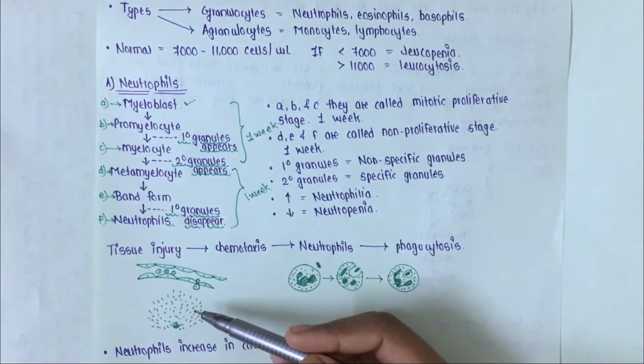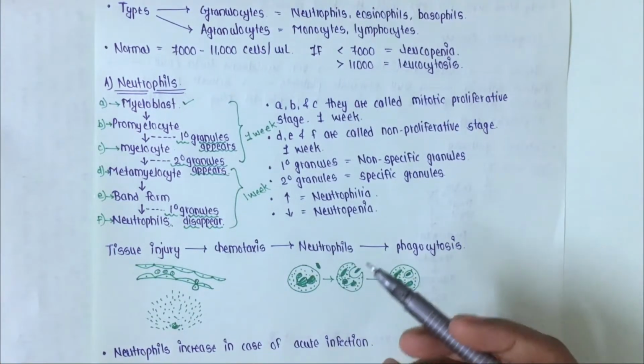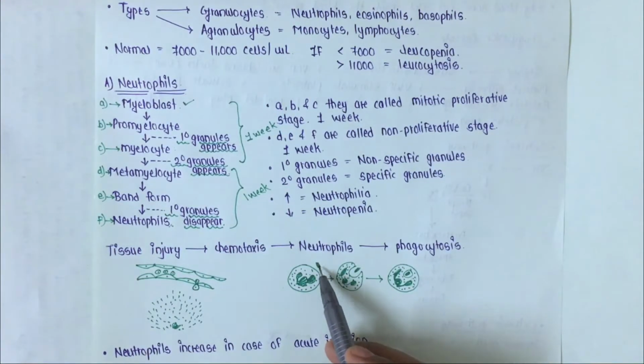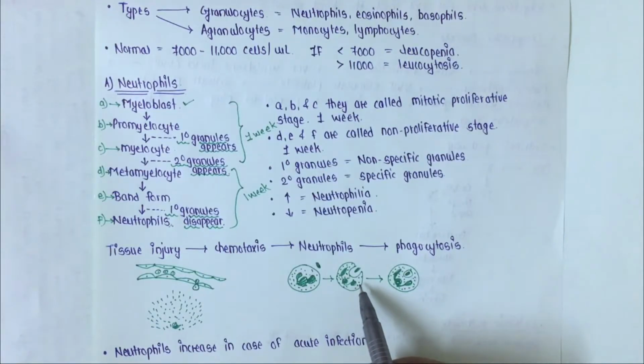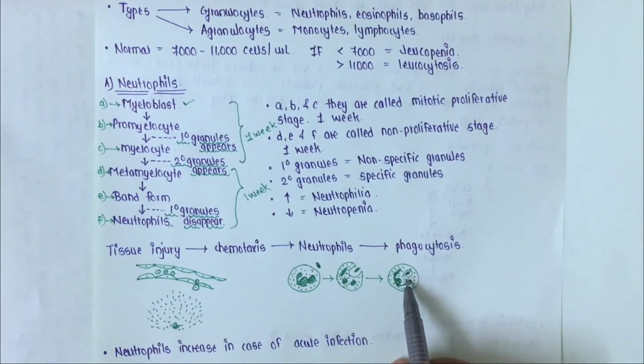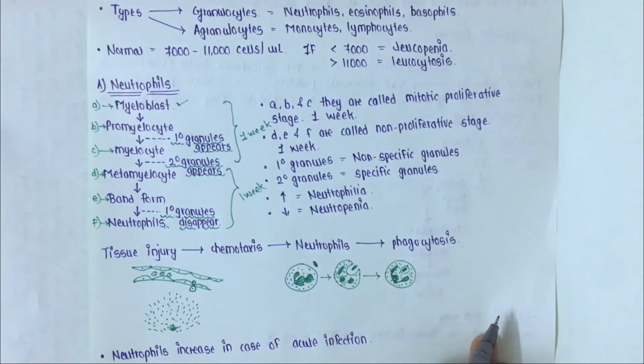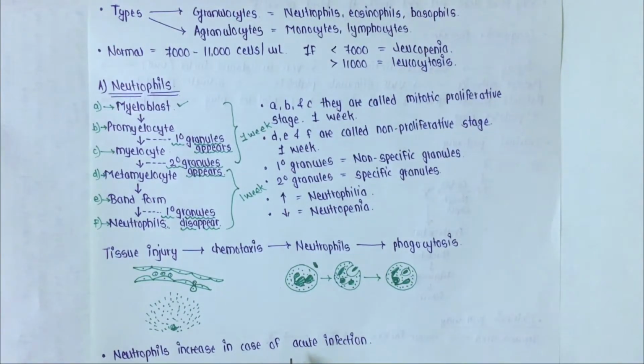After reaching the site of injury, the neutrophils phagocytose the bacteria. Suppose this is a neutrophil and this is a bacteria. So ये neutrophil क्या करेंगे? These neutrophils will form pseudopods. The pseudopods are projections around these bacteria and they will engulf them. Neutrophils will engulf the bacteria inside the cell, and after that the granules present in neutrophils will release some lysosomes that will degrade the bacteria. Like this, phagocytosis occurs and the neutrophils increase in case of acute infection.